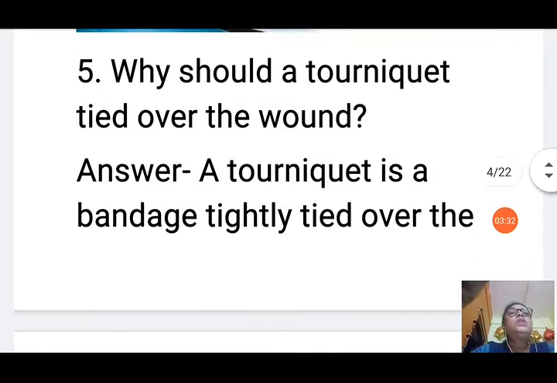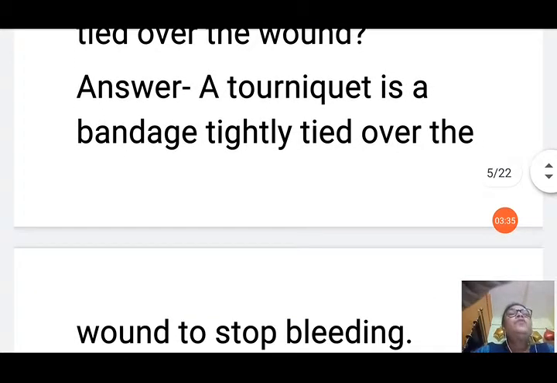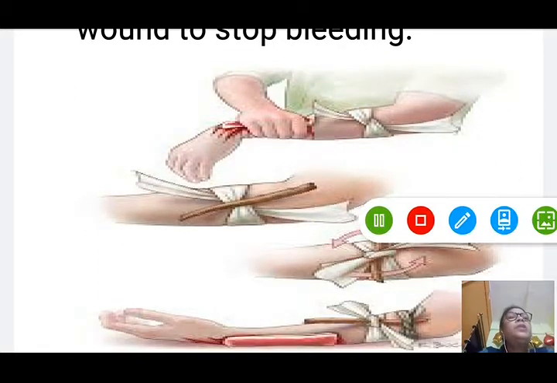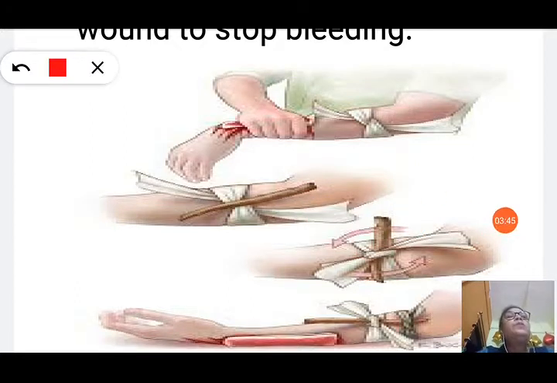Why should a tourniquet be tied over the wound? First you should know what a tourniquet is. A tourniquet is a bandage tightly tied over the wound to stop bleeding. In this picture you can see a tourniquet tied over the wound. If bleeding does not stop, you must use a tourniquet. It is tied over the wound so that the flow of blood can be slowed down, and you can tighten the tourniquet by using a stick, a pencil or a pen.